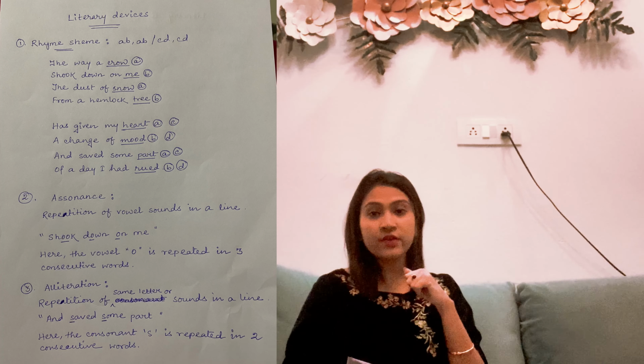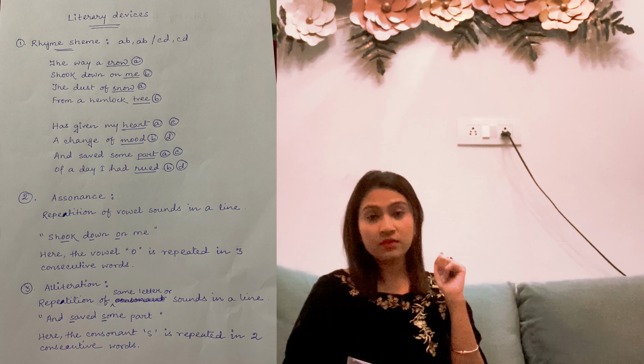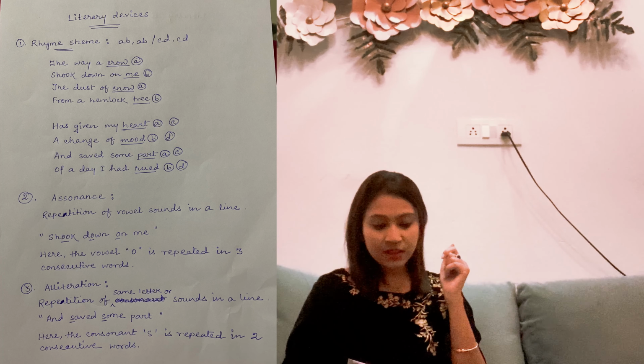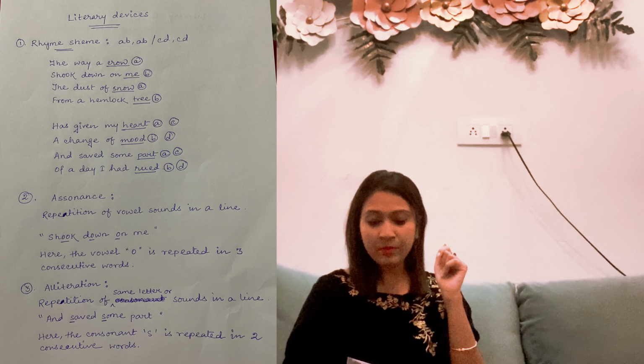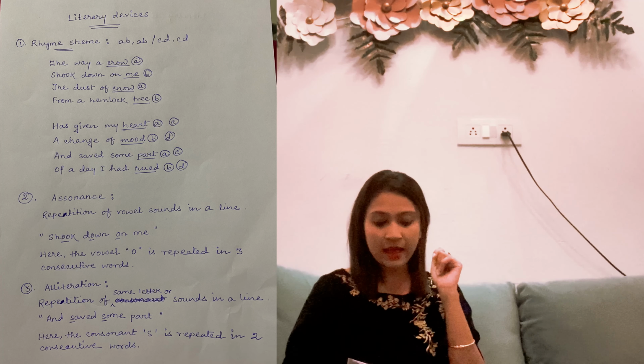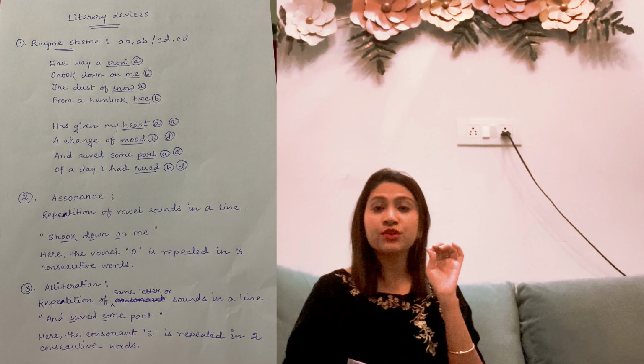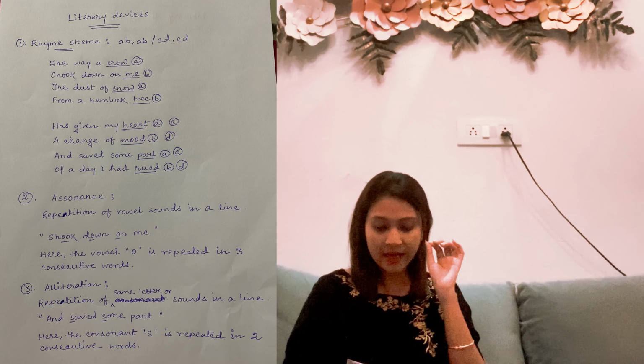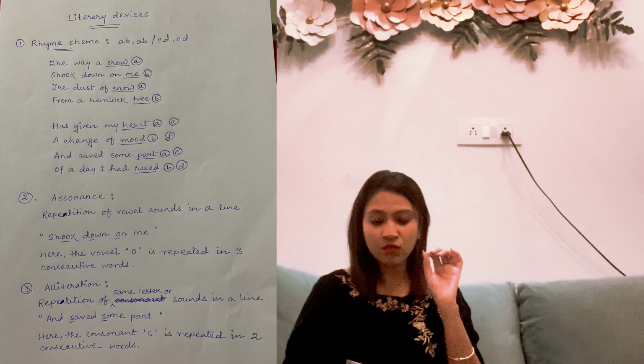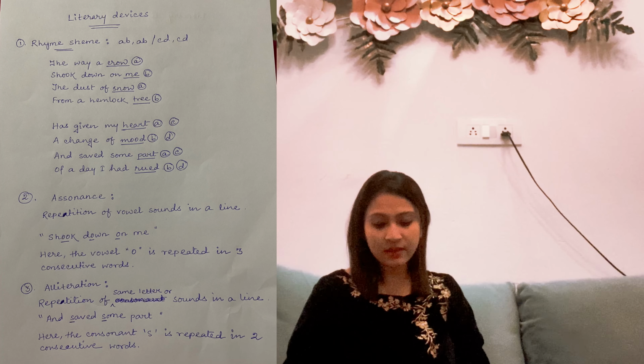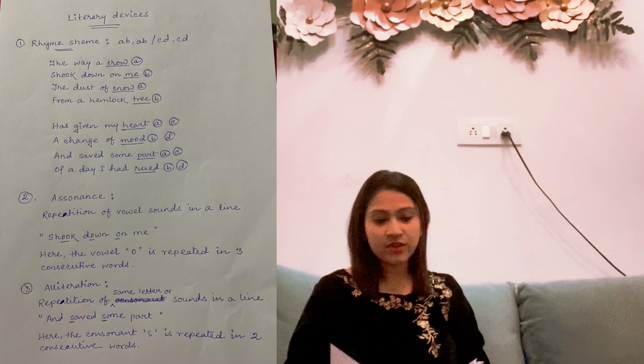The next literary device is alliteration. What is alliteration? Alliteration is the repetition of the same letter or sounds in a line. Look at the sentence, "and saved some part." So there is a repetition of the letter S in 2 consecutive words. So here you get the alliteration.